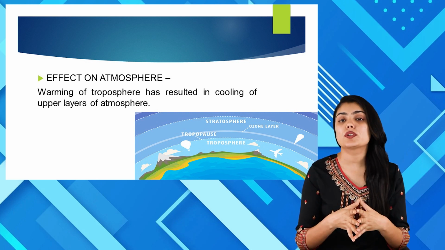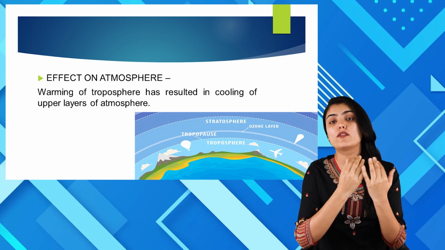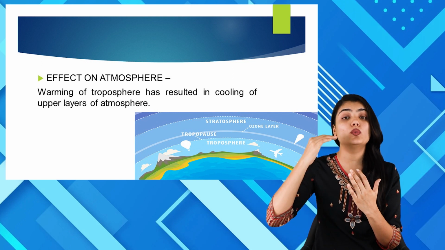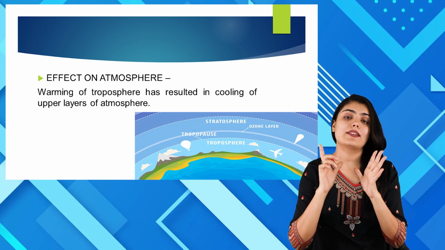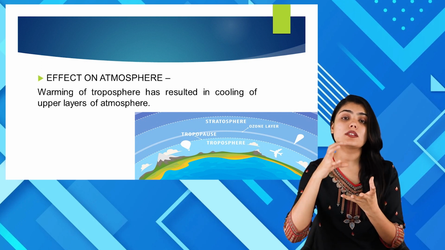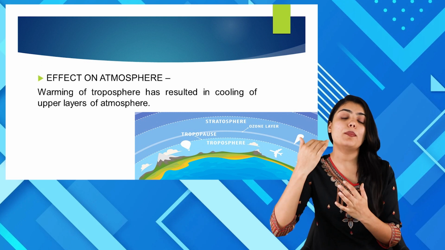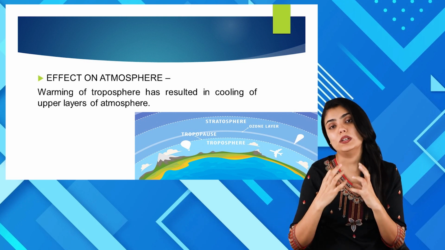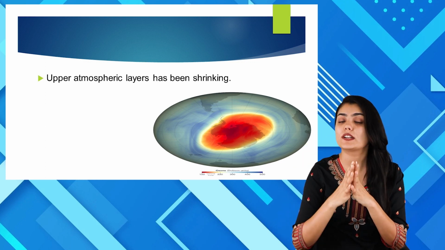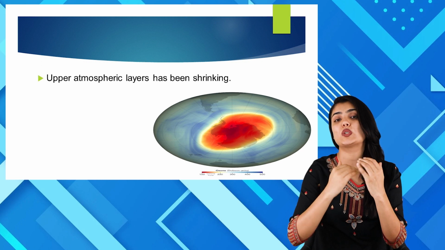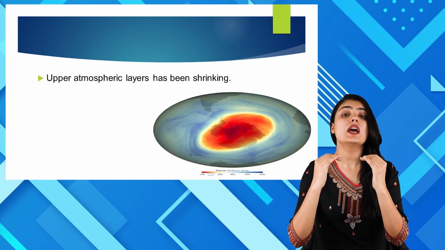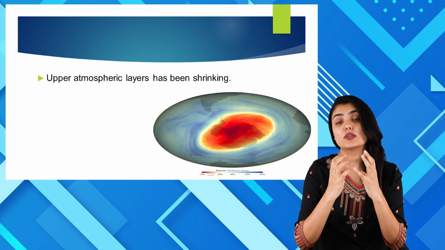The first effect on the atmosphere is that warming of the troposphere, which is the lowest level of the Earth's atmosphere, has resulted in cooling of the upper layers. We know that there are 7 different layers in the atmosphere, right? The lowest layer is the troposphere. Because the troposphere is being heated up, the upper layers of the atmosphere are being cooled down. The second effect of global warming is that the upper layers of the atmosphere, especially the stratosphere, which is immediately above the troposphere, are shrinking. The size of the upper layer of the atmosphere is shrinking.